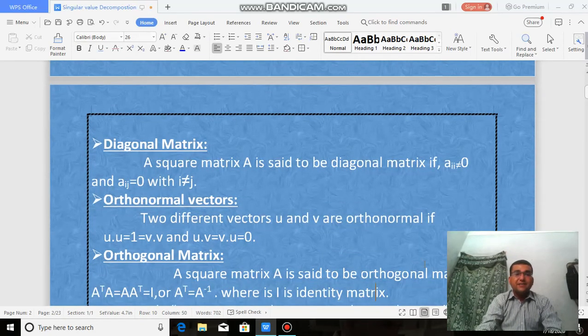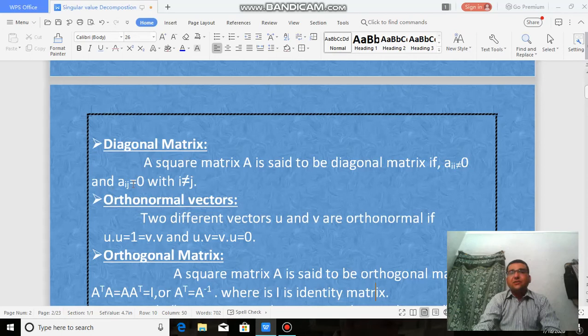What is a diagonal matrix? A square matrix A is said to be a diagonal matrix if a_ij is not equal to 0 for i equal to j, and a_ij is equal to 0 for i not equal to j. It means that all diagonal entries are non-zero and all other entries are 0 except the diagonal entries. So it's called a diagonal matrix.